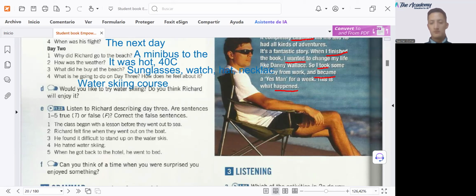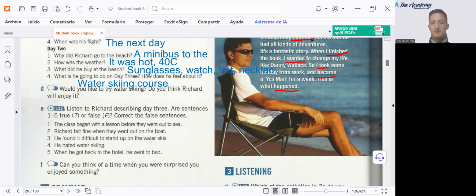Track 1.23. Day 3. So, the next morning we started with some water skiing practice on the beach. First, they showed us how to stand up on the skis, and then how to fall off safely. The lesson took about an hour, and then we were ready to go out to sea. There were 5 other people in my group who were all very excited, but not me. I was really worried. The instructor looked at me and said, "Do you want to go first?" And then everyone looked at me. Oh, I felt sick, but I said yes.